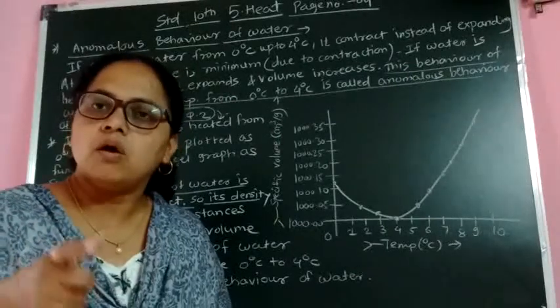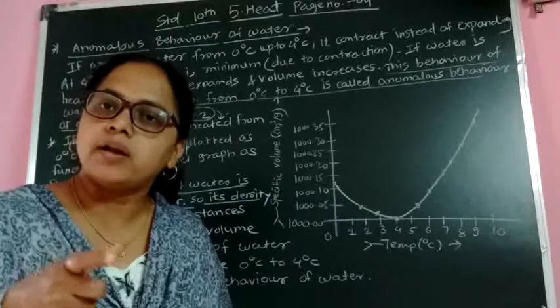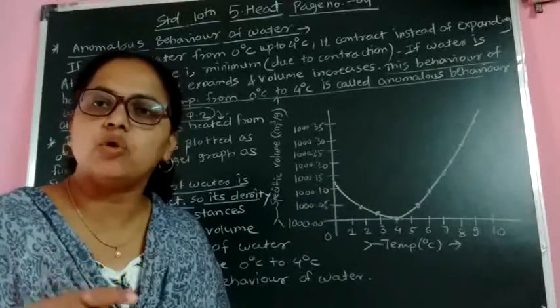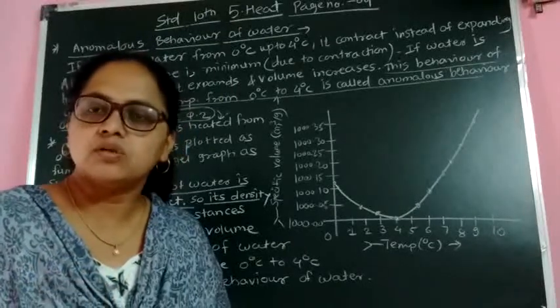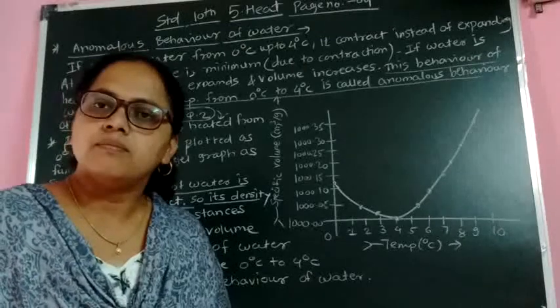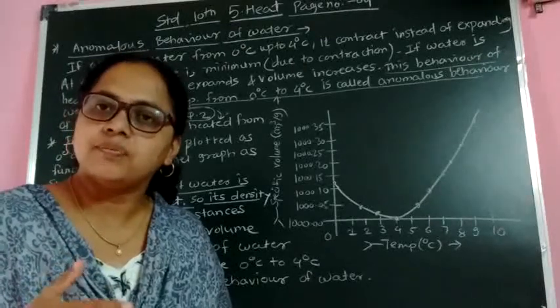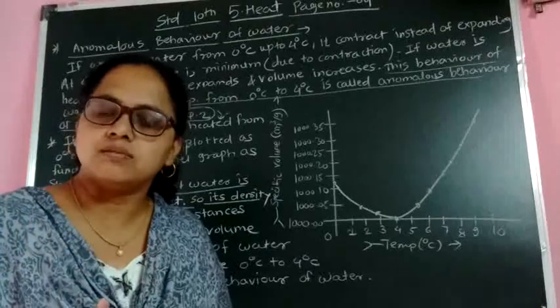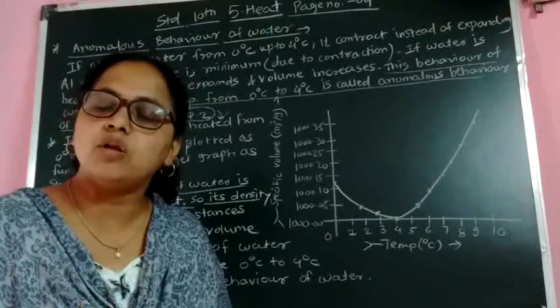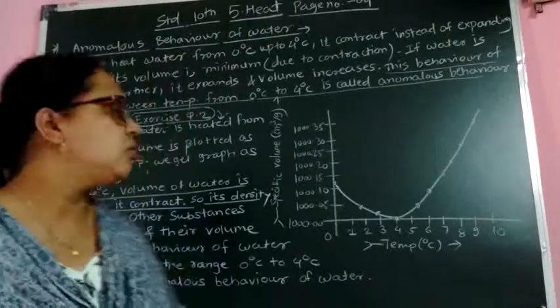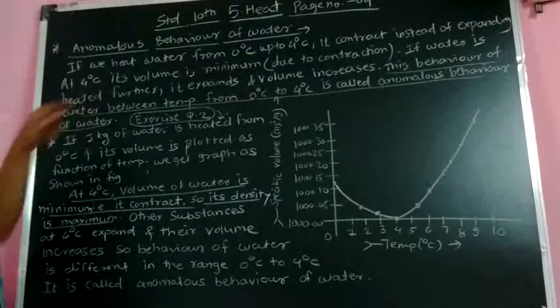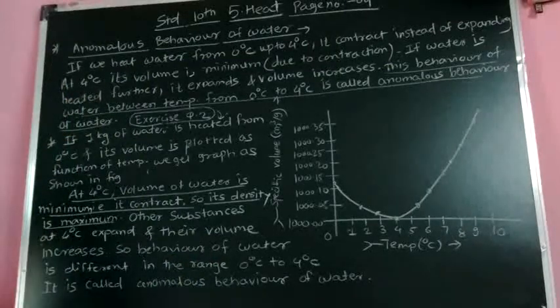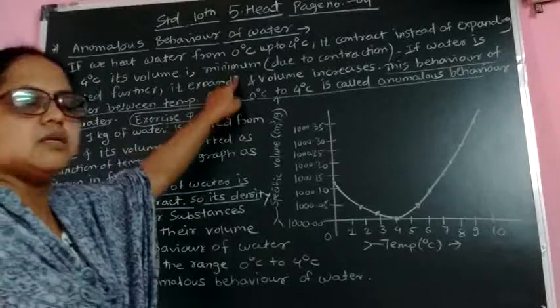So here water contracts in the temperature range 0 to 4 degrees Celsius. The effect of that is the volume decreases. So at 4 degrees Celsius, the volume of water is minimum due to contraction.